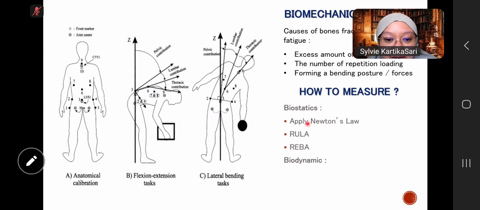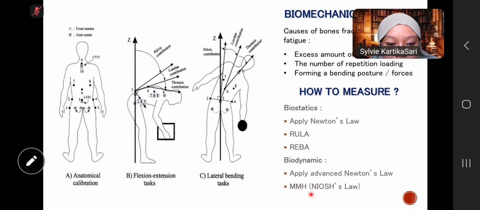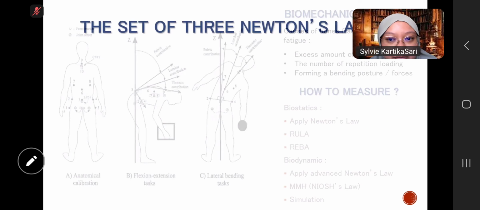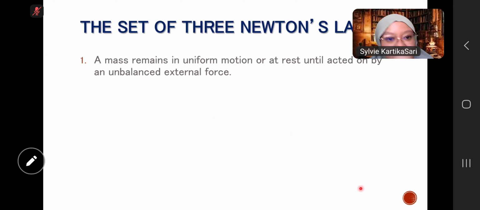After the biostatics, we study the biodynamics. In the biodynamics, we can apply advanced Newton's law and manual material handling with the NIOSH lifting equation method. And the last is simulation. Okay, the set of the three Newton's laws.